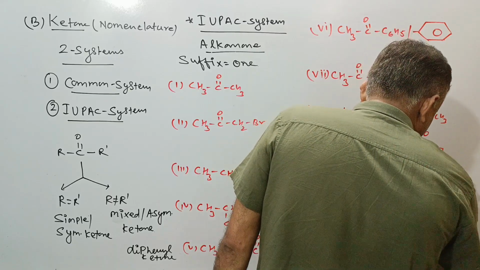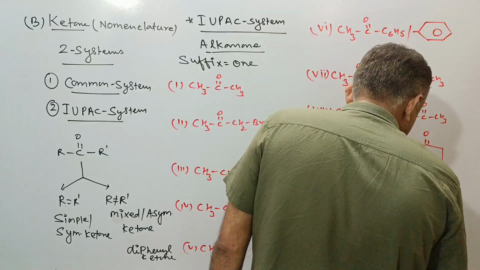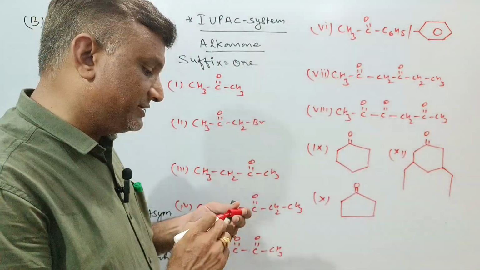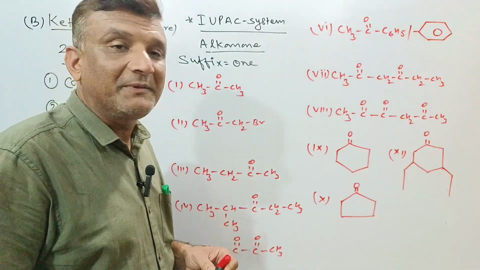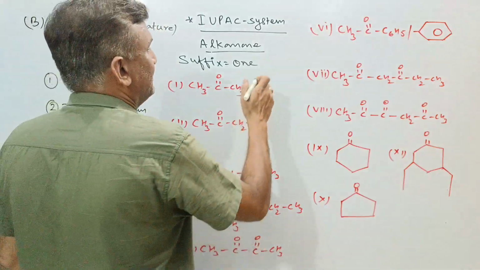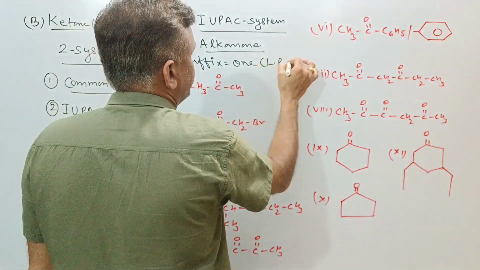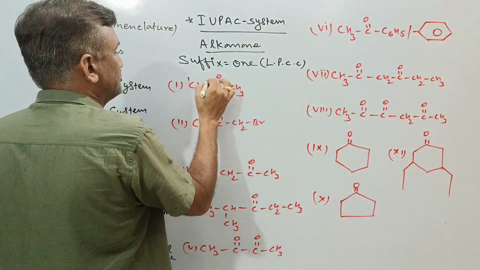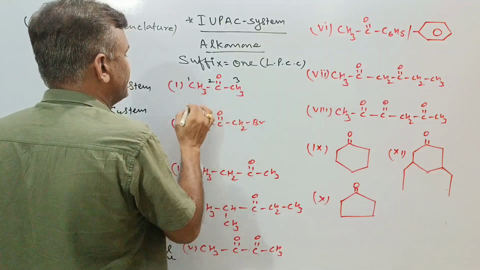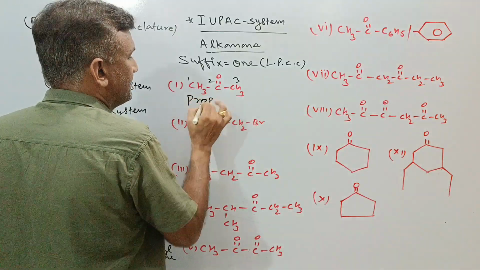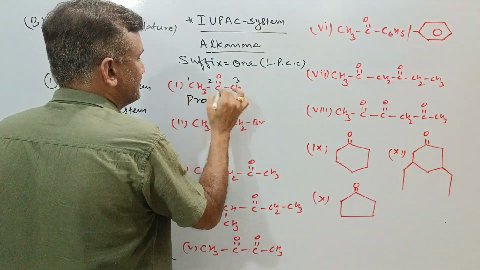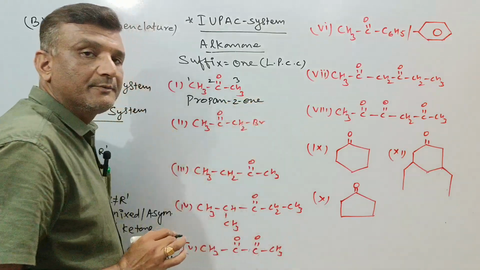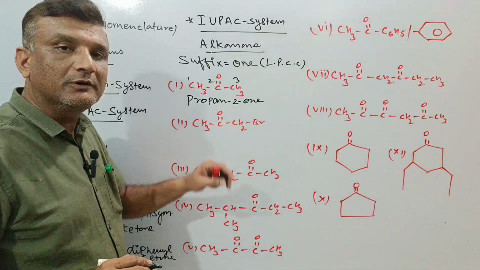It's not a big deal. You can take like this, like this. So this was about some of the important examples regarding the ketone. If we go with the nomenclature, first of all we have to select the LPCC, the longest possible carbon chain. This is the most important. So the chain is 1, 2 and 3. There are 3 carbons in the chain, so we will call it prop. Single bond is present between carbons, so 'an', and it will be 2-one. So the name of the compound will be propan-2-one.